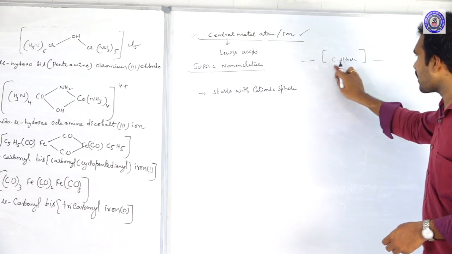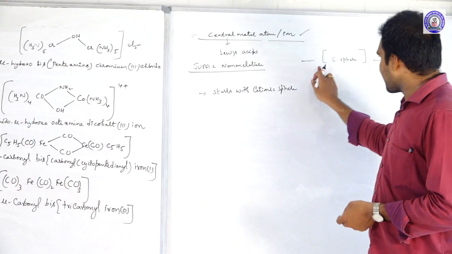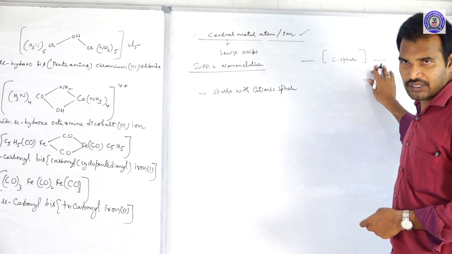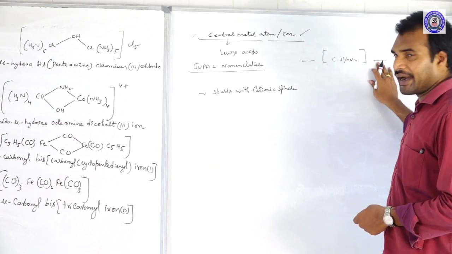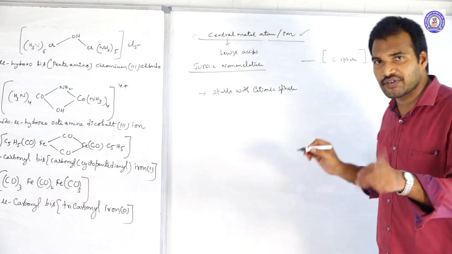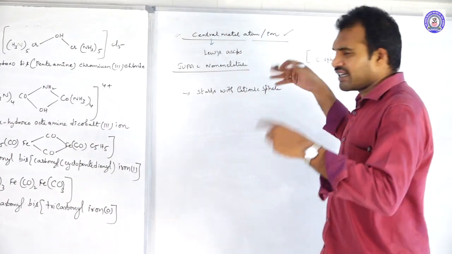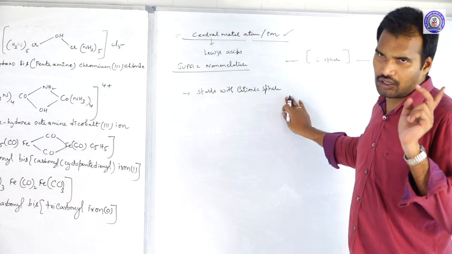In that case, the coordination sphere will act as the anion. If the cationic sphere is not there, and only the coordination sphere and the anionic sphere are present, in this case the coordination sphere will act as the cation.